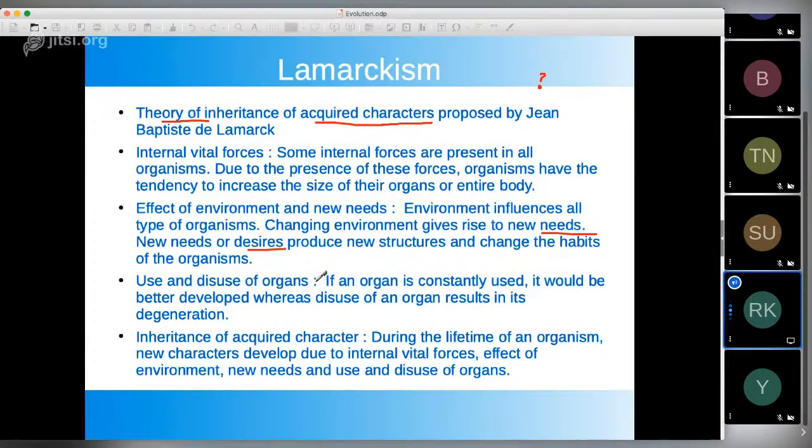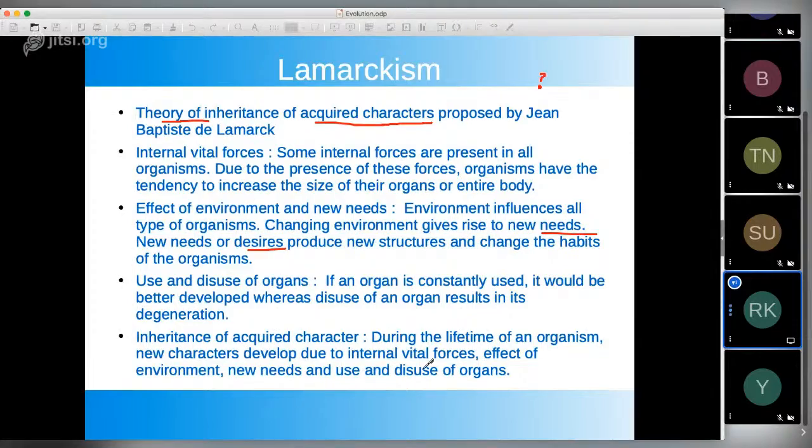And then use and disuse of organs. If an organ is constantly used, it would be better developed, whereas disuse of an organ results in degeneration. There is nothing like that. Suppose we have two hands; most people use their right hand, some use the left hand, but it is not that the one you use gets bigger or the other gets smaller. The size and function of both hands remain the same. Yes, the behavior is different, that is true, but at the physiological level and at the morphological level they remain the same.